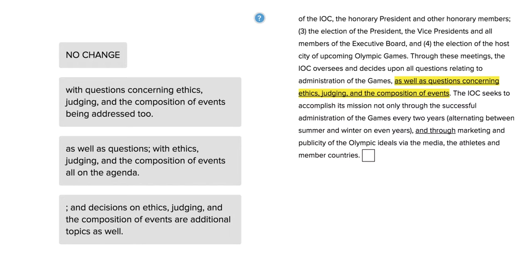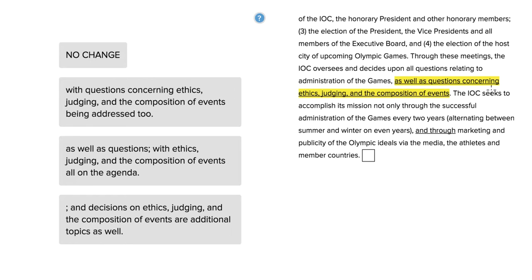Hi, this is Carlos Cousins, and the present SAT writing question is asking for the best worded sentence here for the underlined portion. So we've got, through these meetings, the IOC oversees and decides upon all questions relating to administration of the games, as well as questions concerning ethics, judging, and the composition of events.